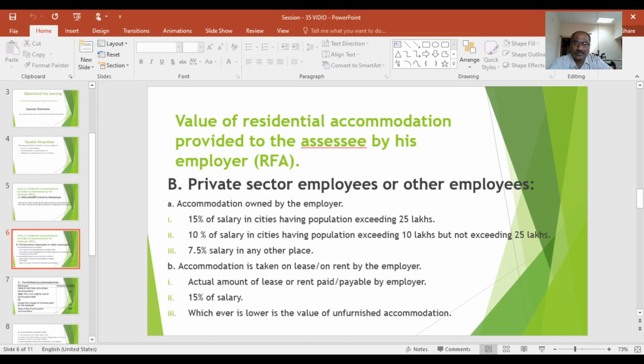Next, value of residential accommodation provided to the assessee by his employer, that is private sector employees or other employees. Accommodation owned by the employer.